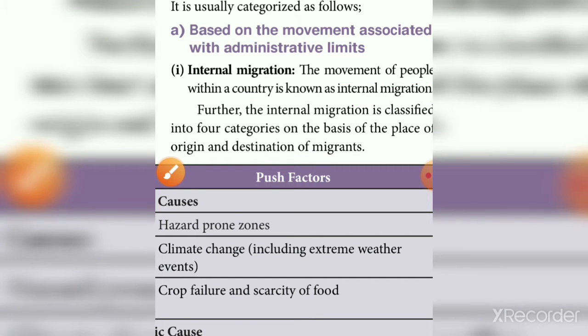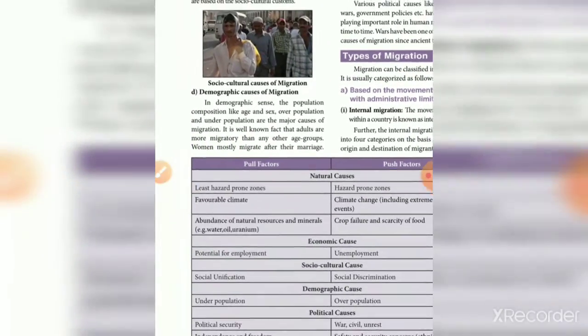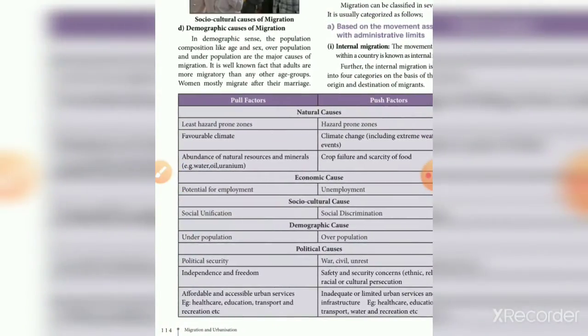Before we discuss the four categories of internal migration, we want to discuss push factors and pull factors. They differ in terms of causes: natural causes, economic causes, socio-cultural causes, demographic causes and political causes.